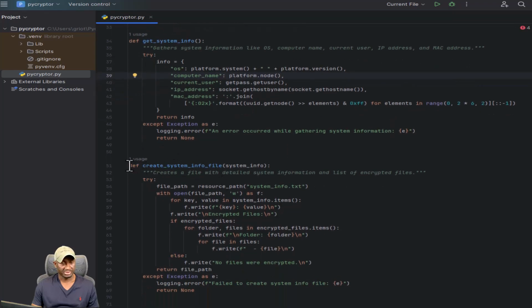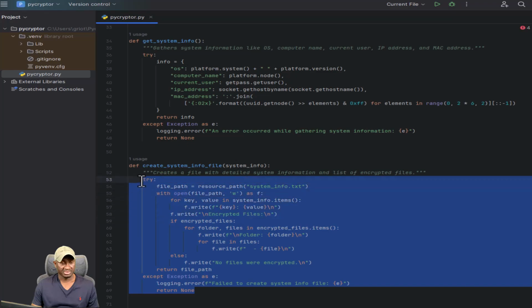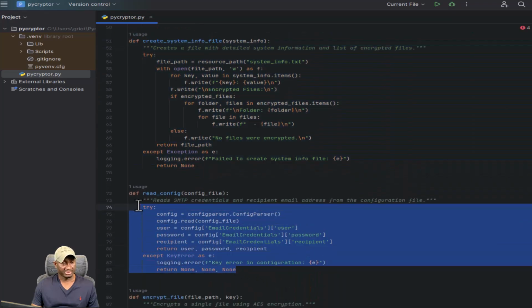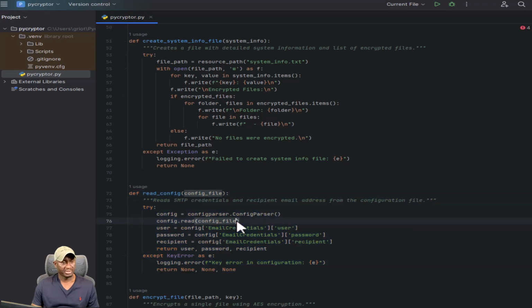We are doing a create system info file. This is the method that actually uses this information to create a file. This file also gets sent to us. Read configuration file, this is where we read our SMTP credentials and so forth. And that reminds me, I need to create the